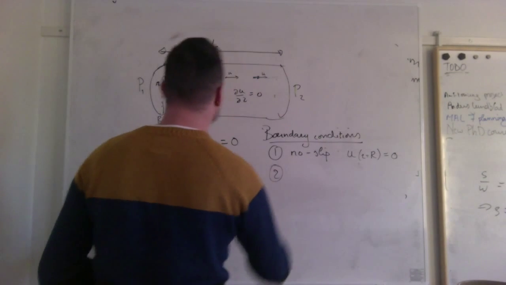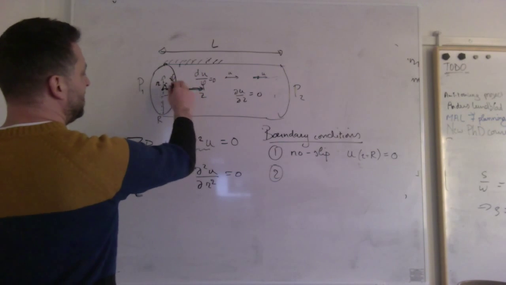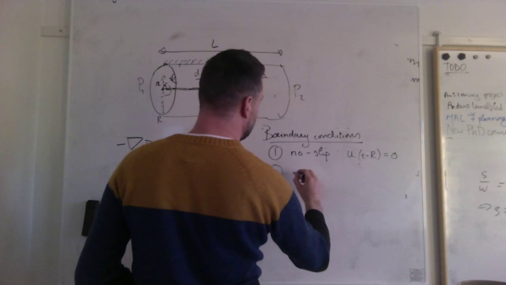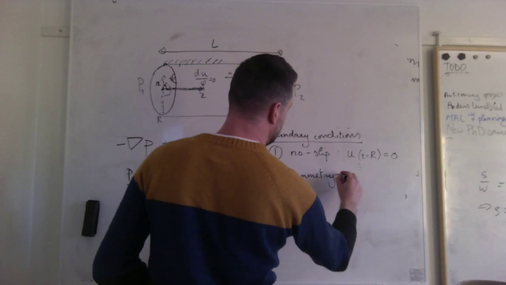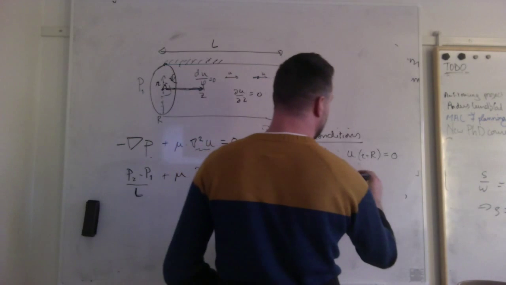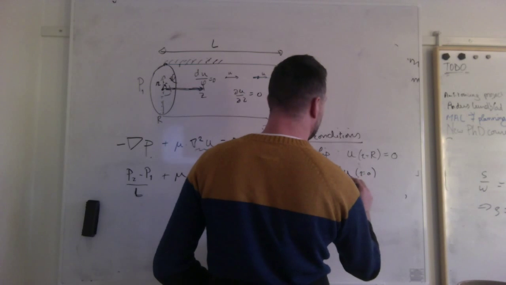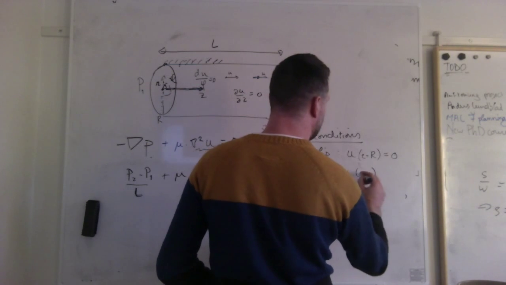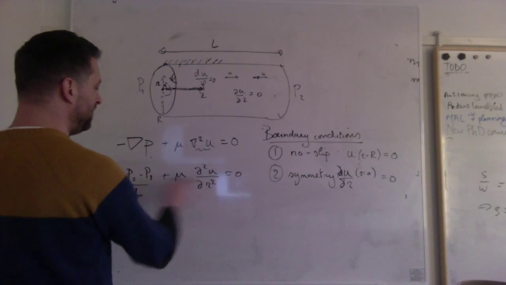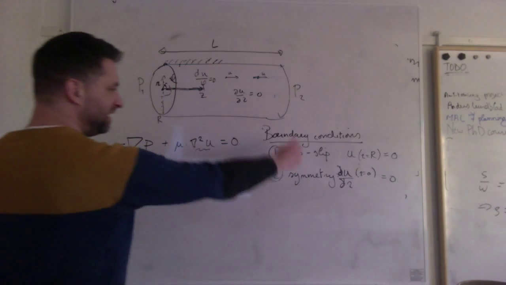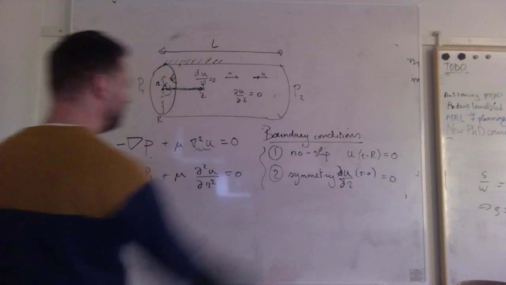And the second condition is the one of symmetry. So no matter what kind of flow profile I have, it has to be symmetrical around the axis here. And I express that by saying that in the axis, so at r equals 0, du dr, delta u delta r at r equals 0 must be 0. And with these two, I have to integrate this 2 times, and I have the two integral constants. I can solve by taking into account these 2 boundary conditions.